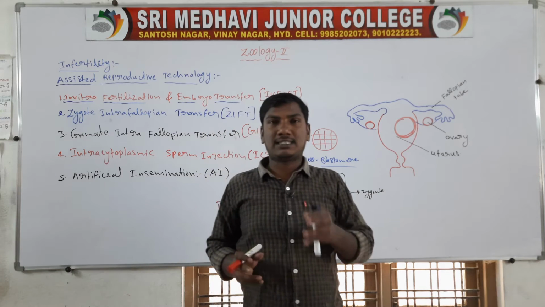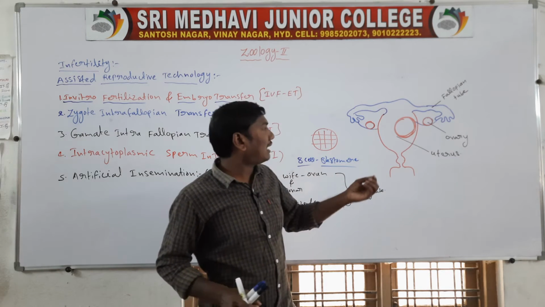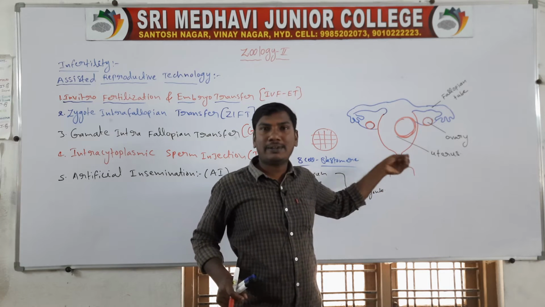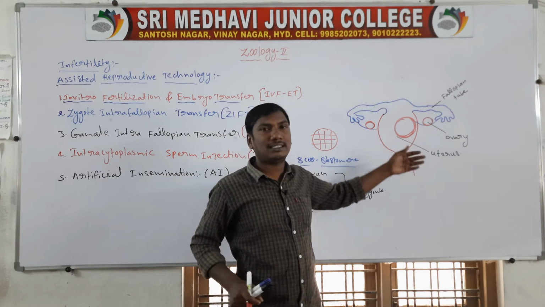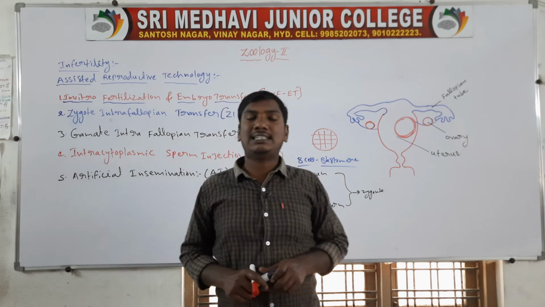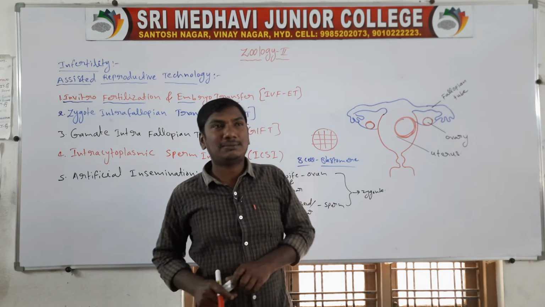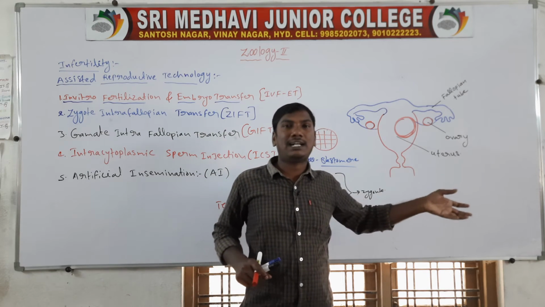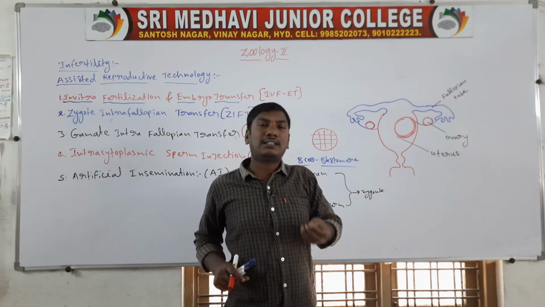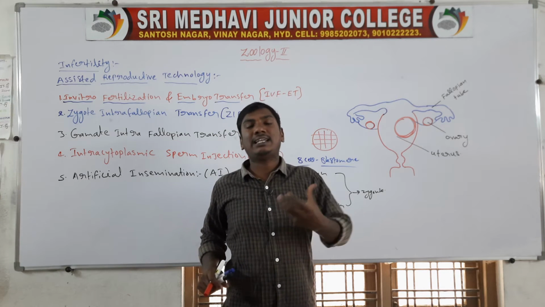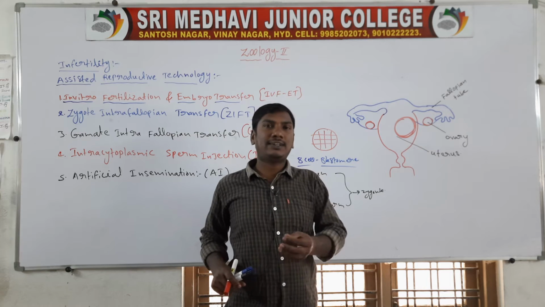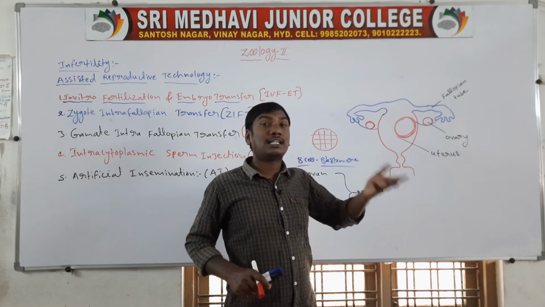In some persons, the uterus is also not suitable for development. At the next development stage, the embryo is inserted into a surrogacy mother. Surrogacy mother means another female body. The zygote is inserted into another female's uterus. That person develops the baby for 9 months after the embryo, and delivers it. These are called surrogacy mothers.